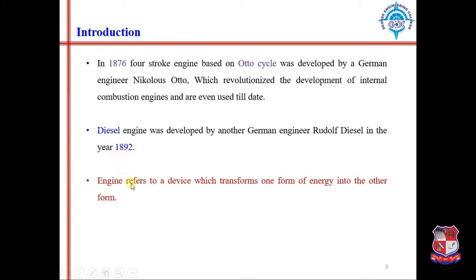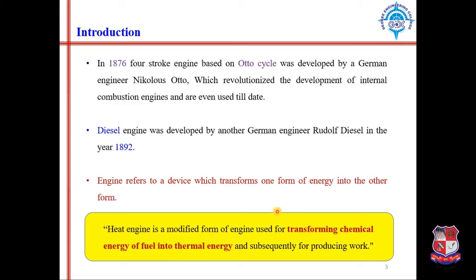So engine refers to a device which transforms one form of energy into another form of energy. So which energy? A heat engine you can define as a device which transforms chemical energy of fuel into thermal energy first, and after that subsequently produces work.